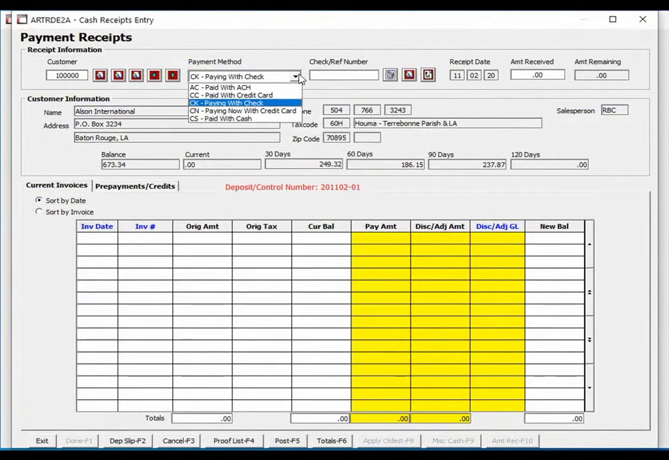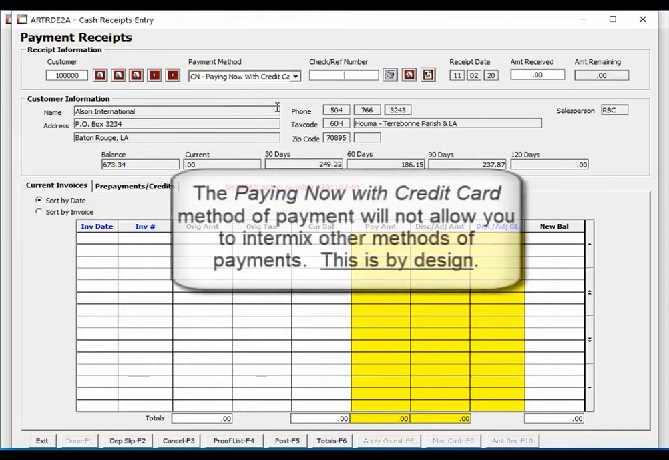Next, I'm going to tell the system that we are going to be paying now with credit card as our payment method. Before we go further, it is important to go over a few rules that your MIS system has in place with these methods of payments. If you choose paying now with credit card, your MIS system will, by design, not allow you to intermix other methods of payment. Since you are allowed to delete a deposit before it has actually been posted, we want to make sure you are warned that if the deposit is deleted before it is posted, then you will need to manually reverse the credit card charge. We suggest you always segregate your method of payments into separate deposits.